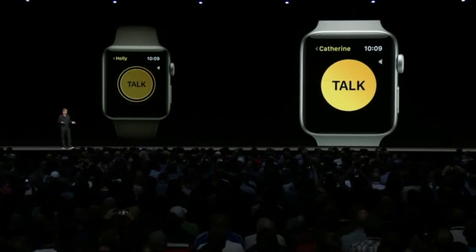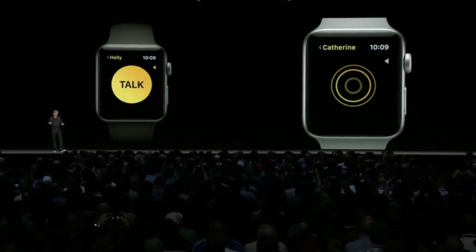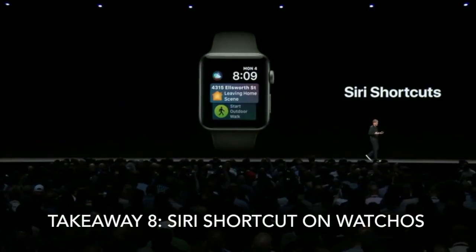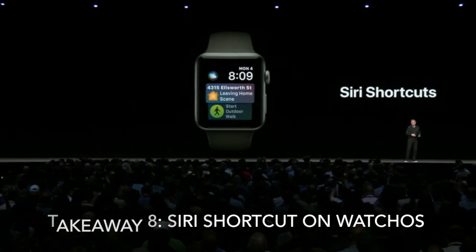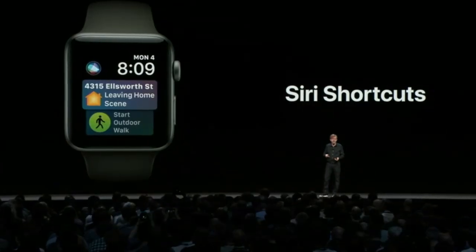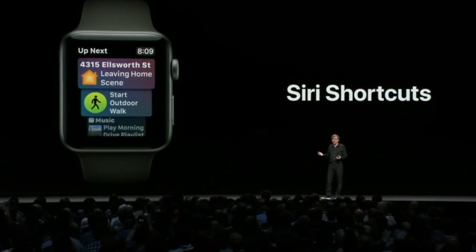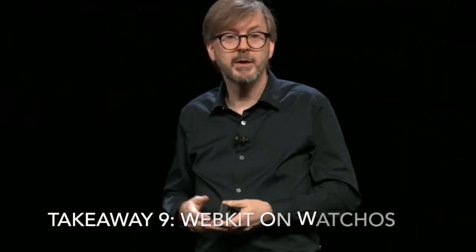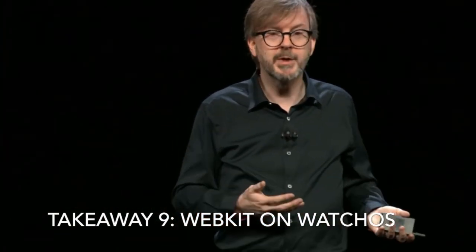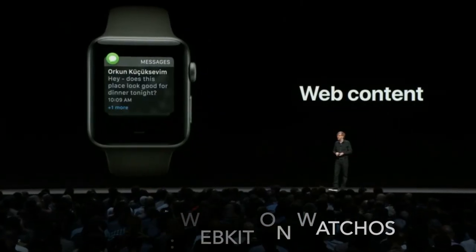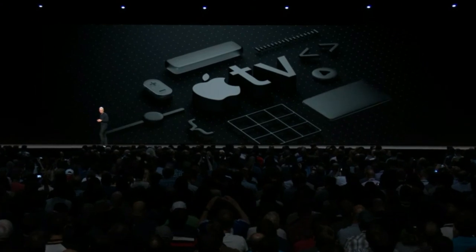And to do this, you just press to talk, and then your friend can hear your voice just like a walkie-talkie. And we're also adding Siri shortcuts. Those shortcuts you saw coming to iOS 12 are also going to be available in WatchOS. So in addition to getting relevant information, you'll also receive predicted shortcuts right on the Siri watch face. So at a wrist raise, you'll be able to directly do things like turn on your leaving home scene or start an outdoor walk. Today, if someone sends you a web link, you aren't able to view it on your wrist. With WatchOS 5, we've integrated WebKit, so now you have the ability to view web content in mail or messages.